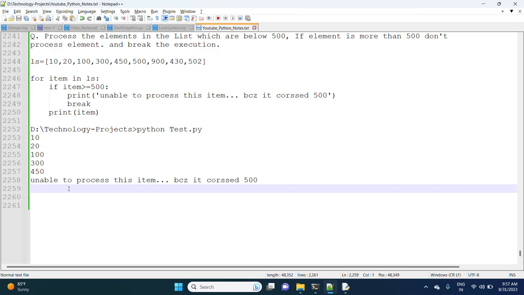In the next session we are going to see how to use the continue keyword in our transfer statements.